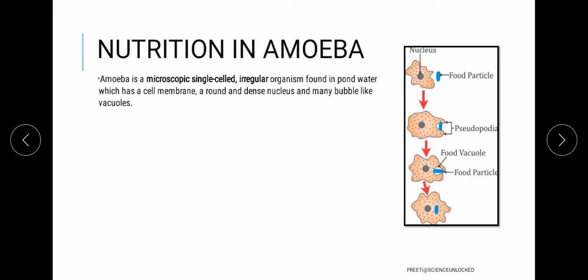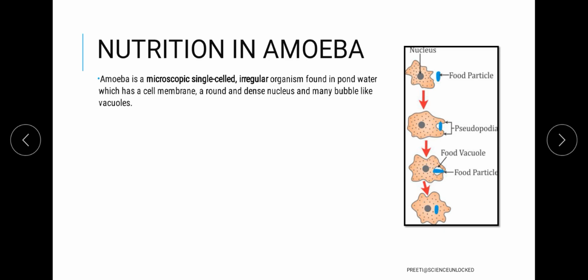Now, along with this structure, they have many different vacuoles which act as different chambers or sacs, depending on how they act and what they are storing inside. If it is storing food, it is considered a food vacuole. If it is storing waste, it is considered a waste vacuole. If it is storing water, it is considered a water vacuole.